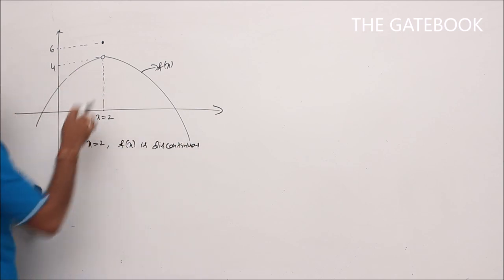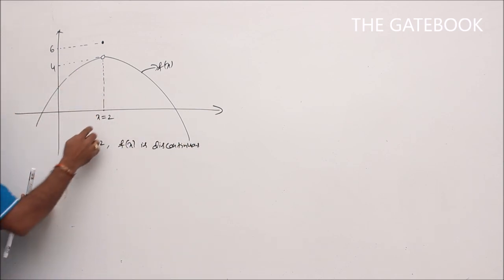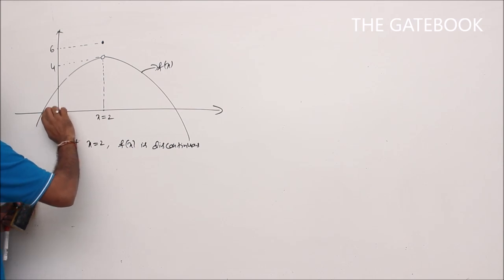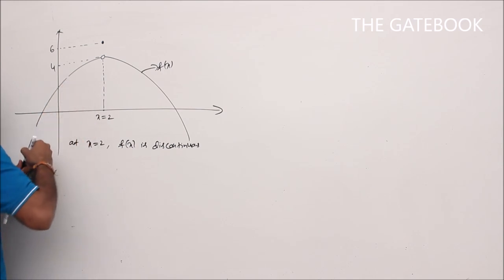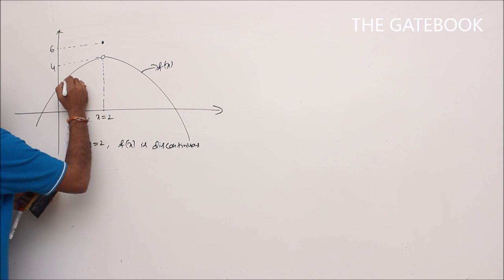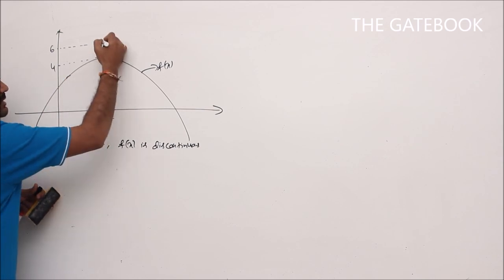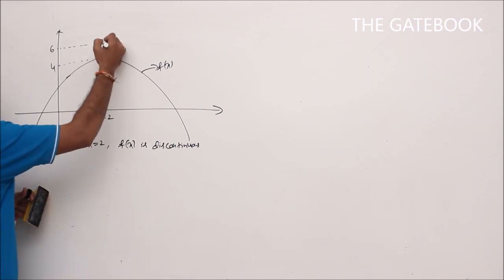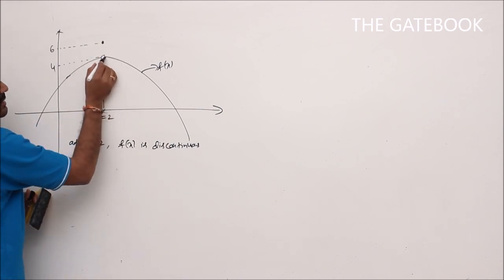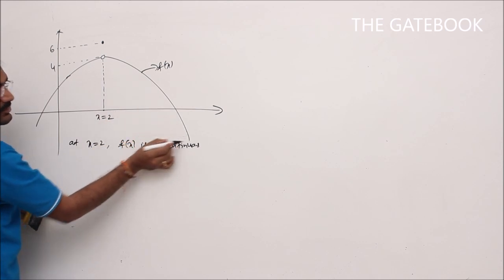By seeing the graph I can say directly, because for x is equal to 2, the function is like this. After reaching x here, it takes a jump. Again from this point, the function is like this.